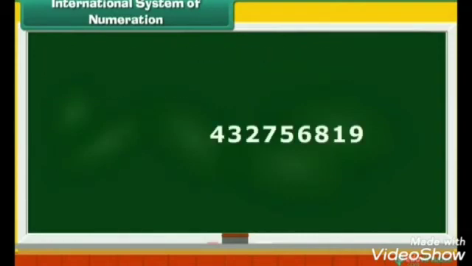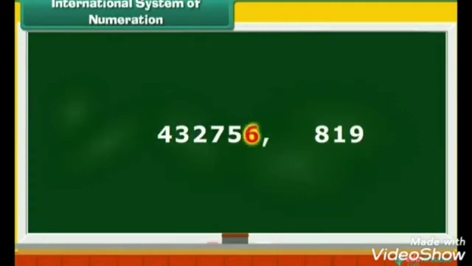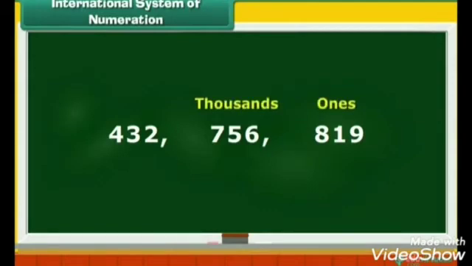Consider the number 432756819. We count three digits from the right and place a comma before 8. Then we count three more digits and place a comma before 7. Thus, we have three groups: ones, thousands, and millions.